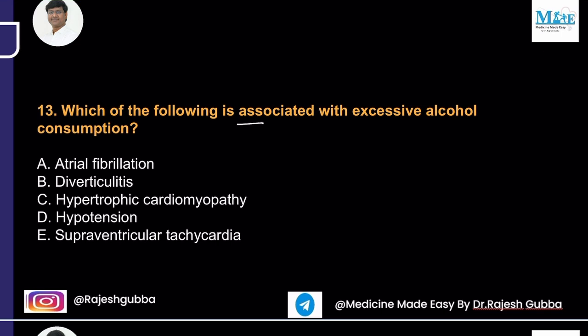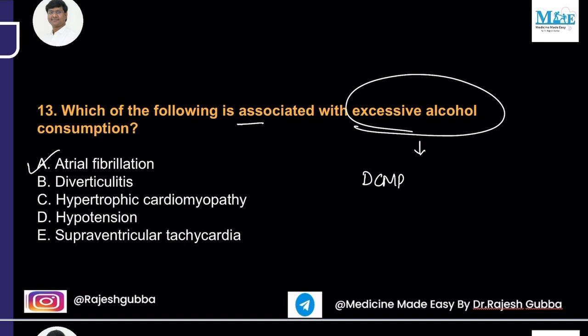Which of the following is associated with excessive alcohol consumption? The options are atrial fibrillation, diverticulitis, hypertrophic cardiomyopathy, hypotension, supraventricular tachycardia. So the one associated with alcohol consumption is atrial fibrillation. So the cardiac effects of alcohol, if you observe, there are two important things. One is development of dilated cardiomyopathy, and second is holiday heart syndrome, development of atrial fibrillation. So these are the two cardiac effects of excessive alcohol consumption.